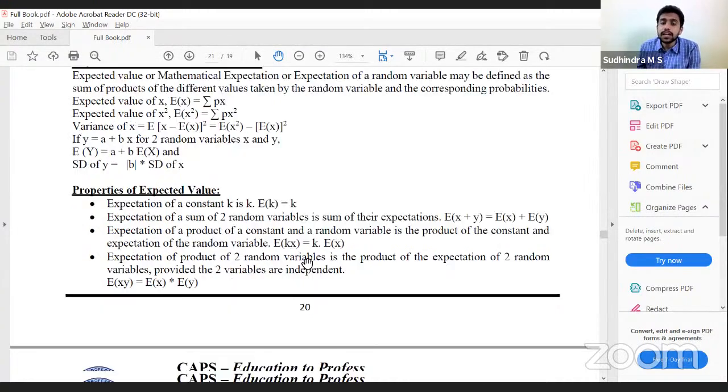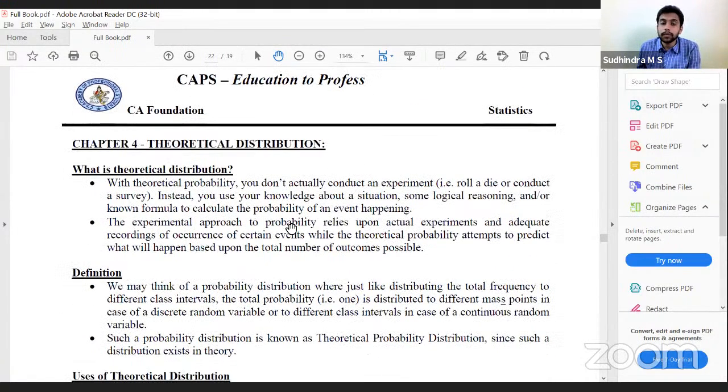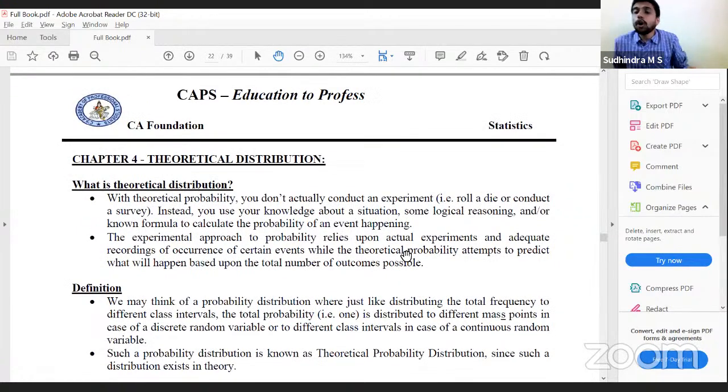Same discussion, theoretical probability distribution. Here, all the probability distribution would be built based on theories, what has happened, based on knowledge about a situation. With the theoretical probability, you don't actually conduct an experiment.